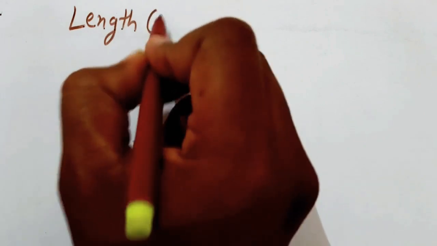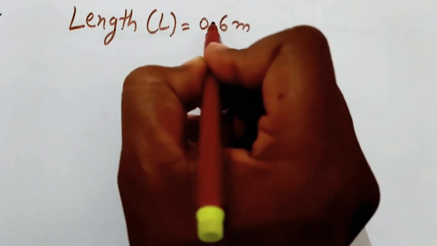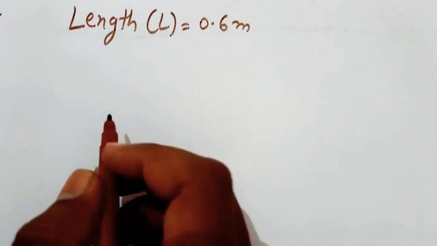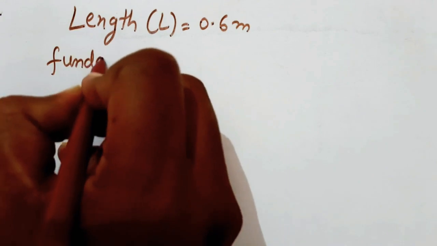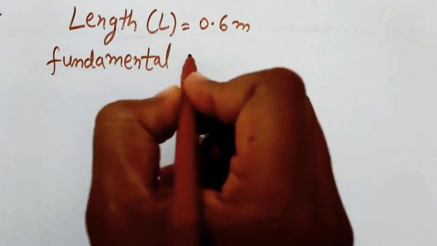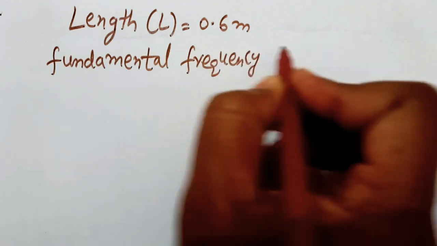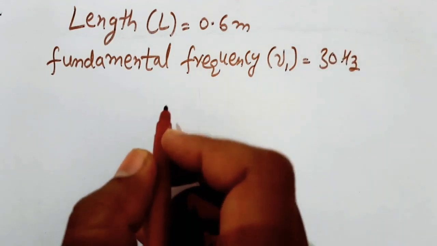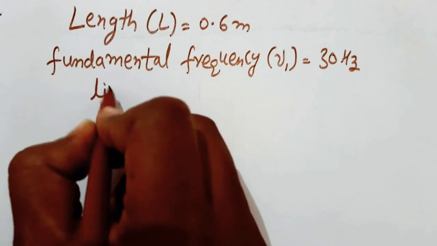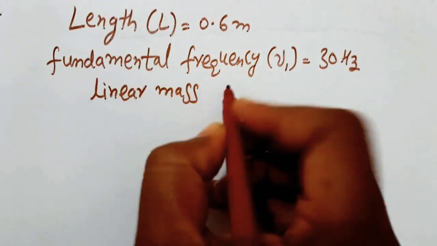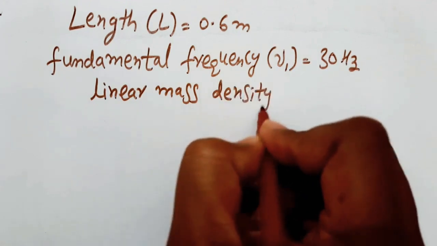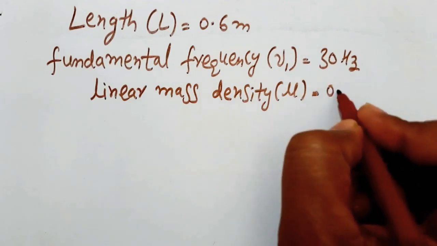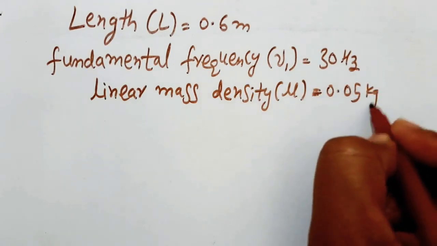In this problem, the length of the wire is given, L = 0.6 meter, and the fundamental frequency is given, nu1 = 30 Hz, and the linear mass density is given, mu = 0.05 kg per meter.